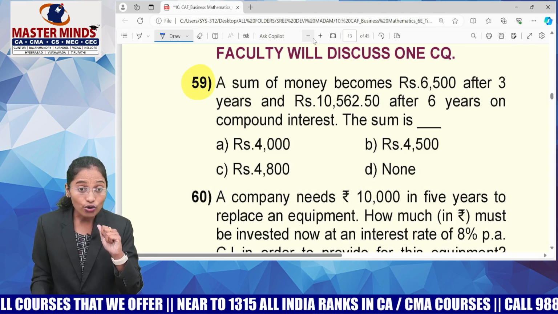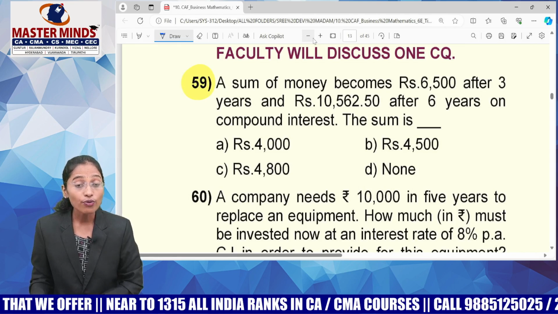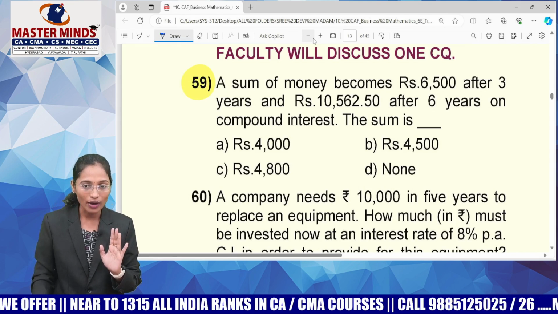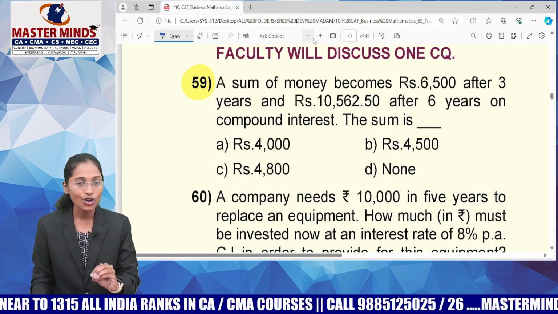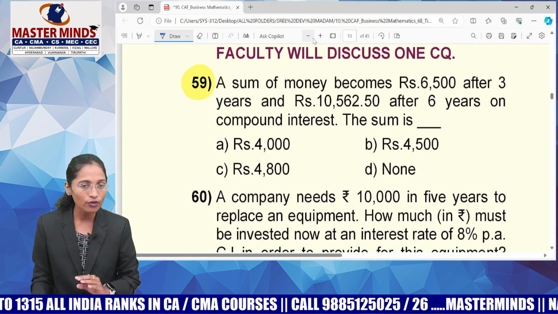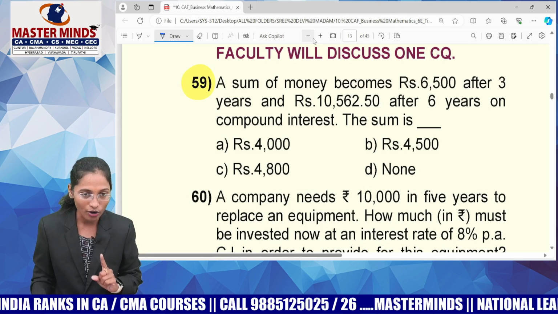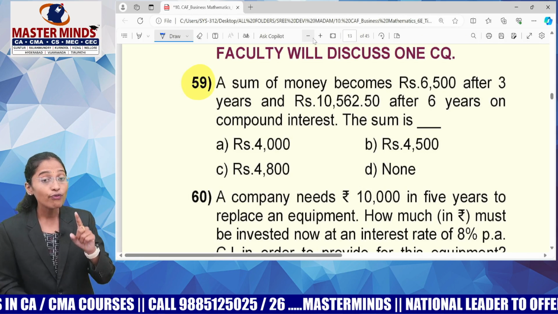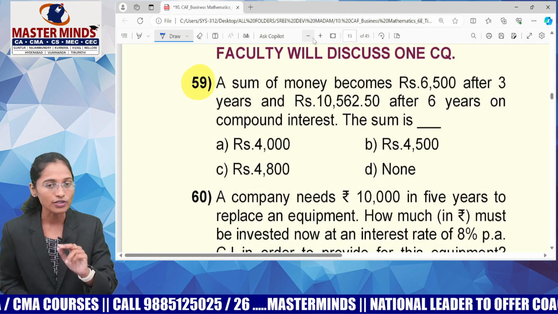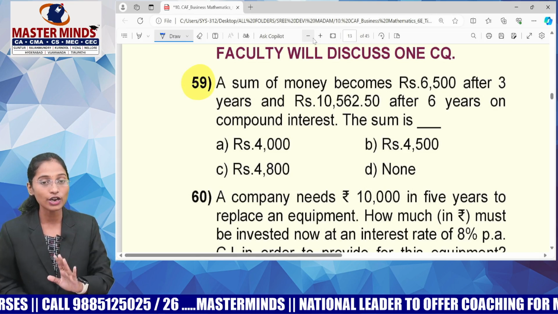Guys, whenever you find two amounts in any one question, the shortest possible method of solving that question is calculating the ratio of amounts. Whether you are in simple interest or compound interest, if you come across two amounts, calculate the ratio of amounts. That is the best choice that you can take.